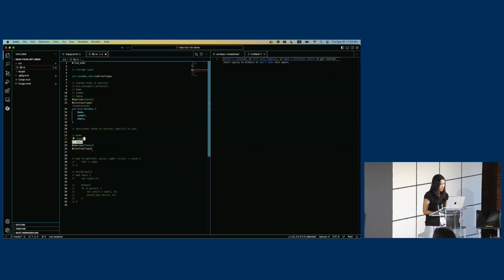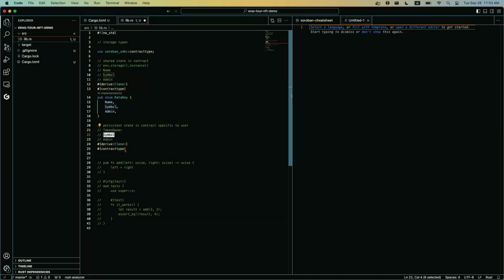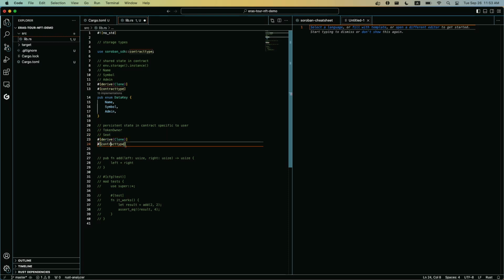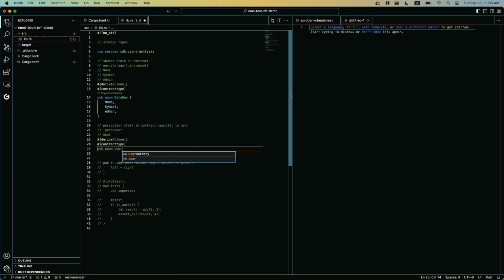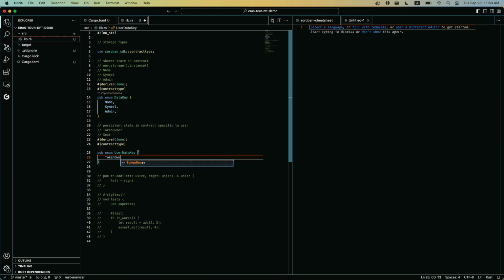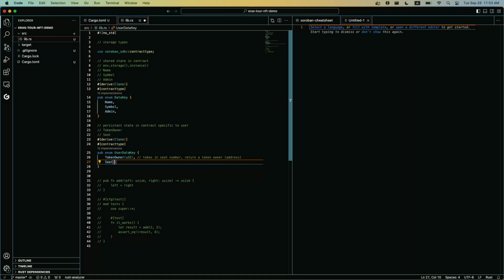I'm going to save token owner and seed number, because that's what makes our contract unique. So we'll do pub enum UserDataKey, and we'll have TokenOwner, which takes an unsigned 32-bit integer, the seed number, and returns the token owner in address form. And the next would be SeedNumber, which takes an address and returns a seed number. So we have our data set here.